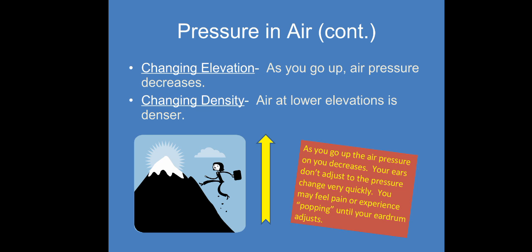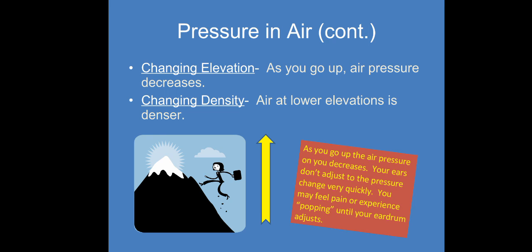Now, pressure in air: changing elevation. If you change the elevation, as you go up, air pressure decreases. For example, you go up and up, above the Himalayas. Have you ever thought why people going up the Himalayas take oxygen cylinders with them? They are not going to space, so why do they need oxygen cylinders? Because the air pressure is less, and there are fewer air molecules at greater heights, so the air pressure decreases.